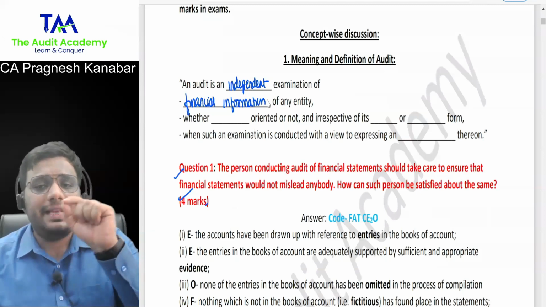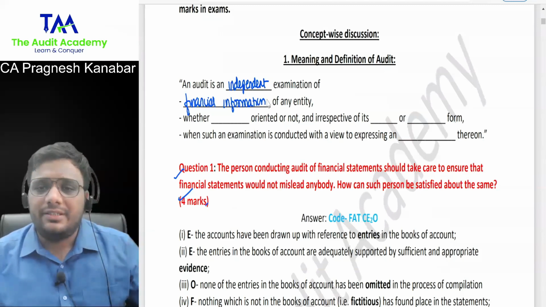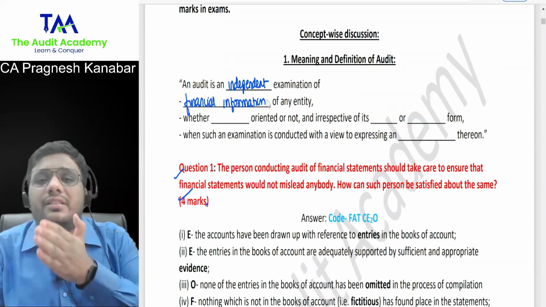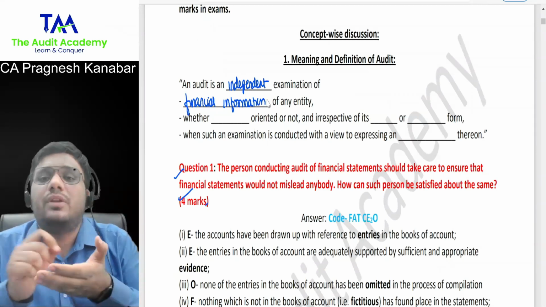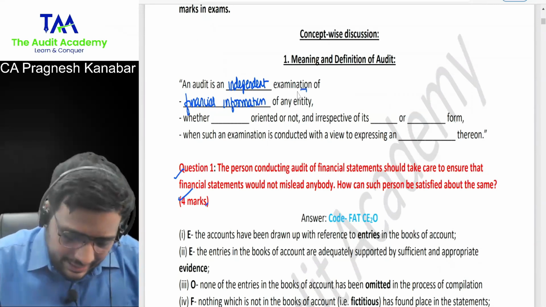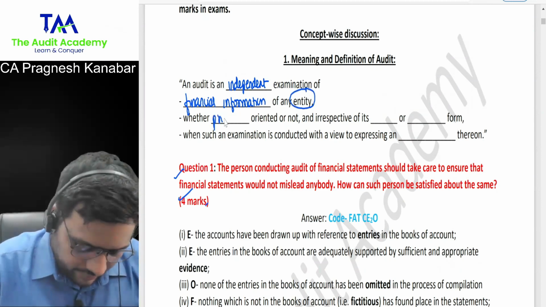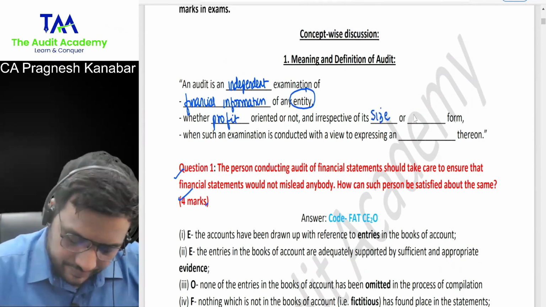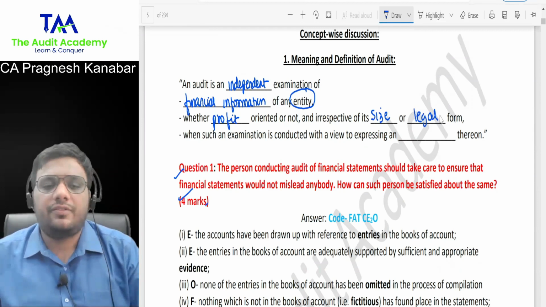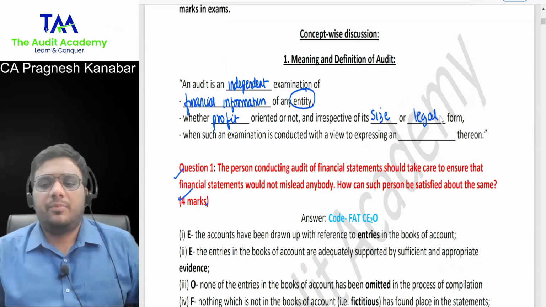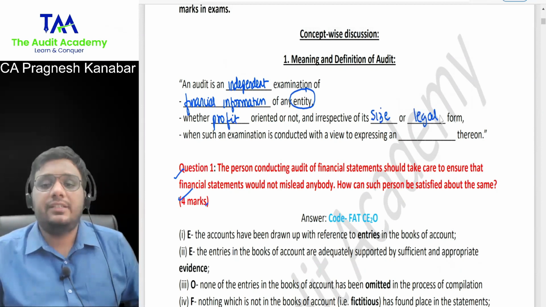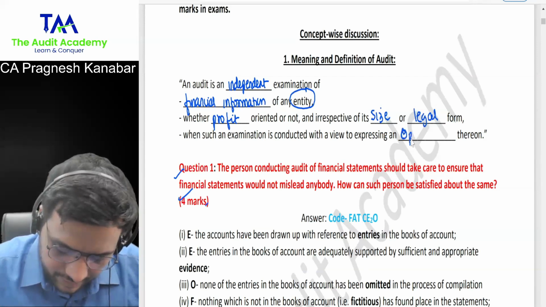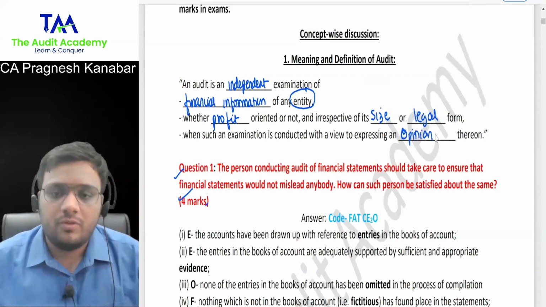Whether you are auditing Reliance Industries Limited, or Tirupati Balaji Trust, or the Audit Academy financial statements, no matter whichever entity you are auditing, what is the main job? You will examine the financials and you will express an opinion. So they are saying that this entity could be any entity, whether profit oriented or not, irrespective of its size or legal form, when such an examination is conducted with a view to express an opinion thereon.